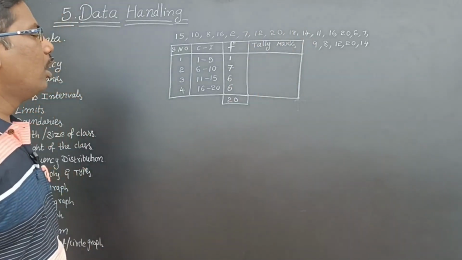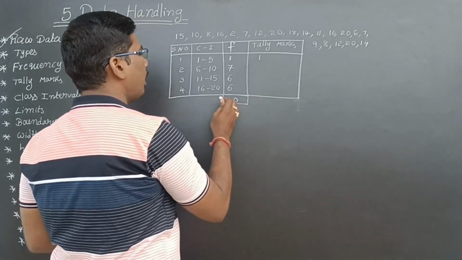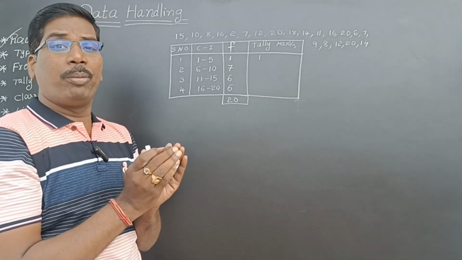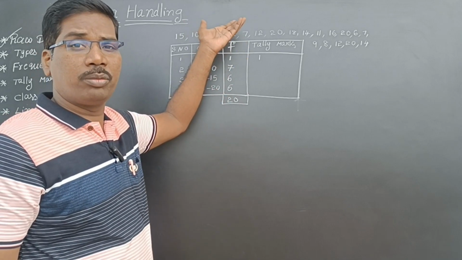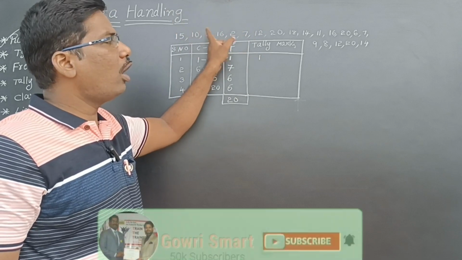Isn't it? Now, what about tally marks? Tally marks means, see, 1. Here, I am collecting small numbers. If my data is more, if I collected 1000 members or 500 members or 600 members, I can't count like that.